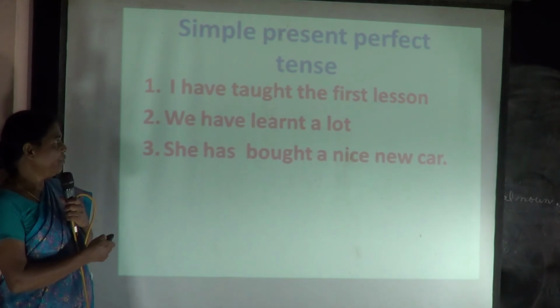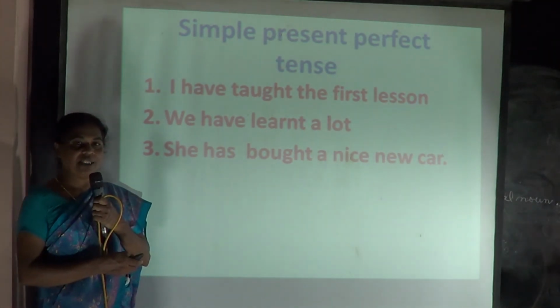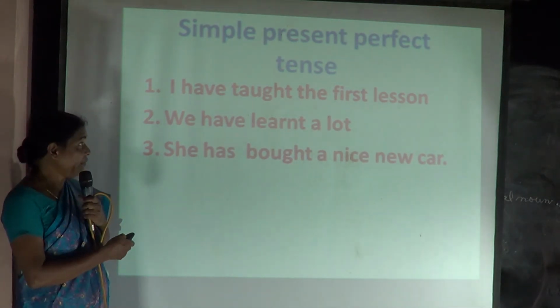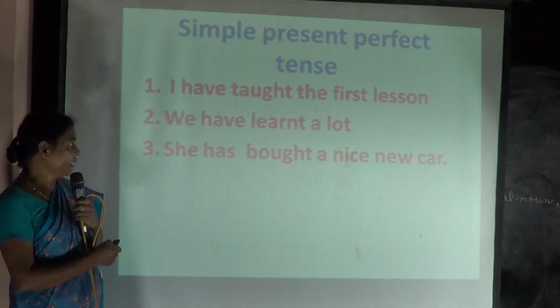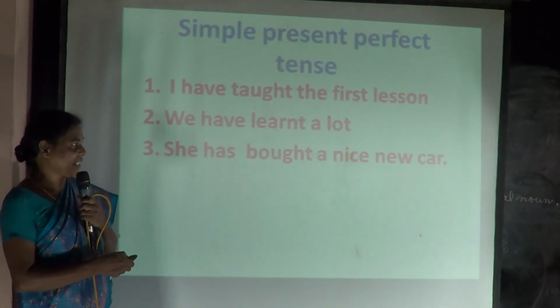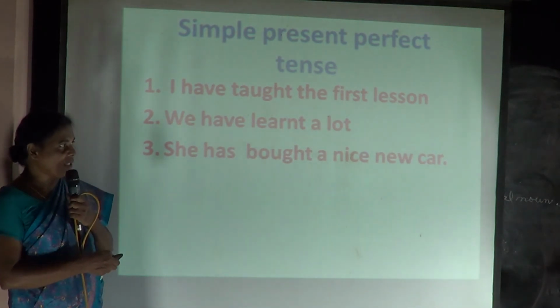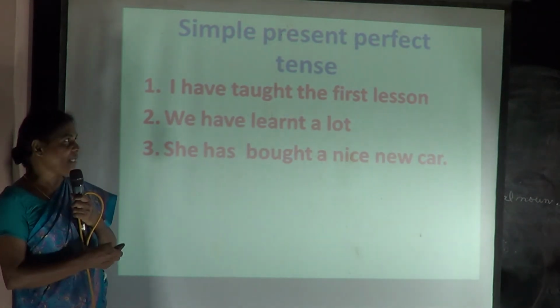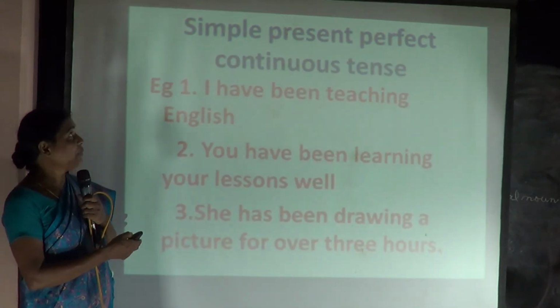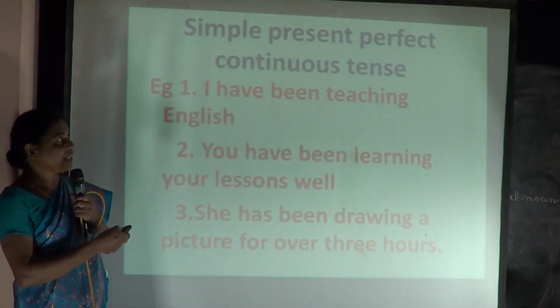Next example. We have learnt a lot. See, in experience, in life experiences, we learn a lot. We have learnt a lot. And the third one is, she has bought a nice new car. Okay, you like the third sentence, you all like to own a car. Now, she has bought a nice new car. That is amazing. And now, the next type we are going to see is simple present perfect continuous tense.